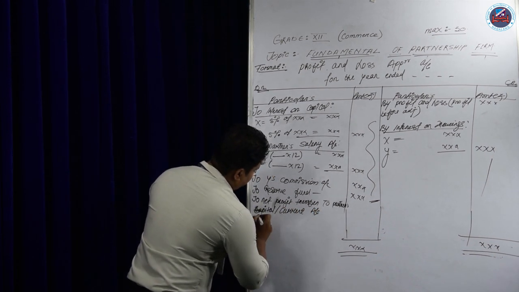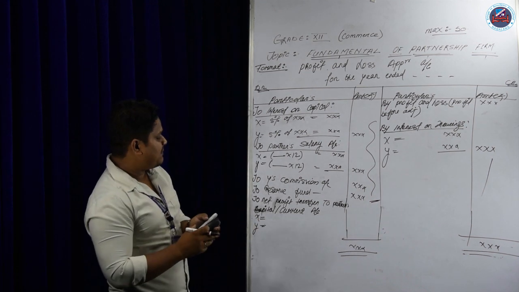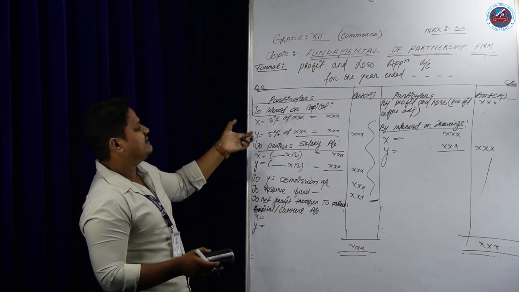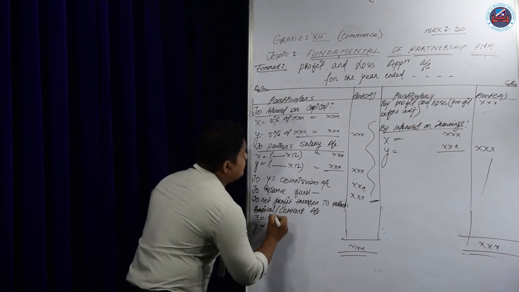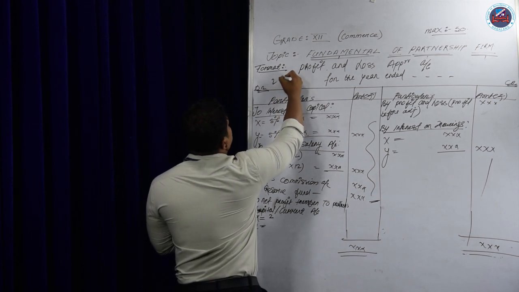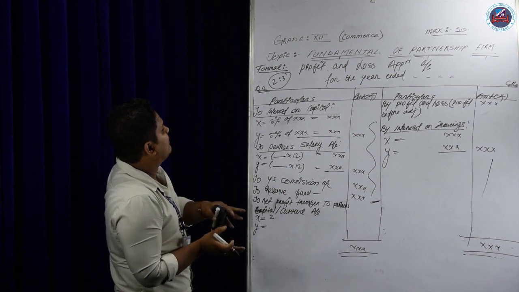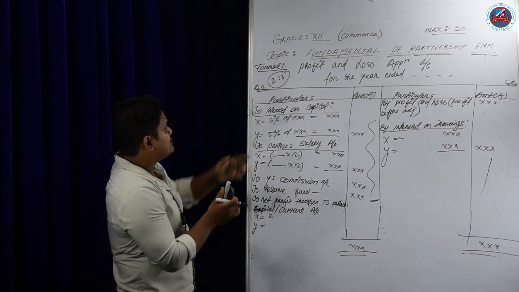Suppose there are two partners X and Y. I have not discussed the partnership deed yet. In the partnership deed, a ratio is given. Suppose the partners will divide the profit in 2:3. It is given in the deed how much profit they will get. They will divide this amount in 2:3. So 2 plus 3 is 5.